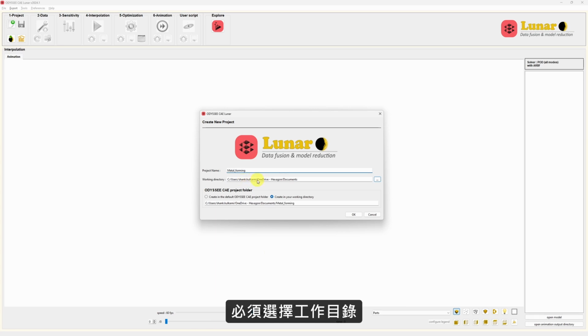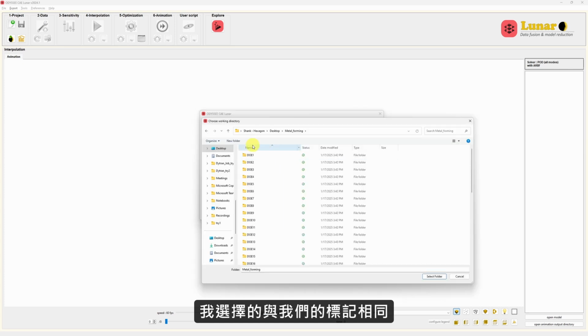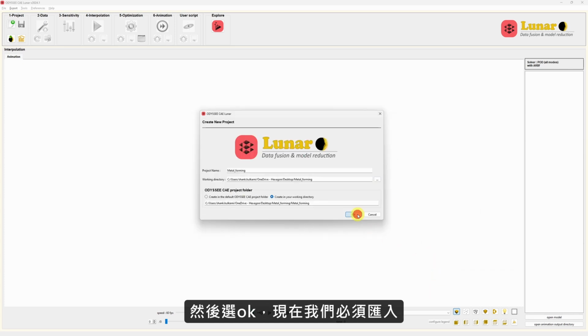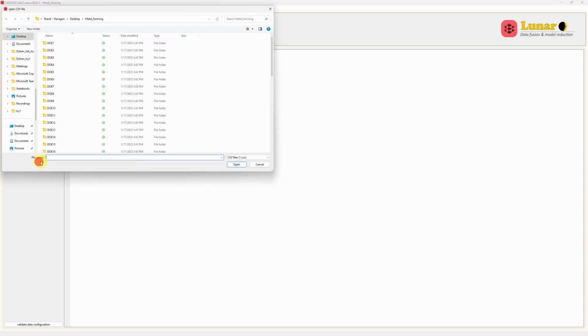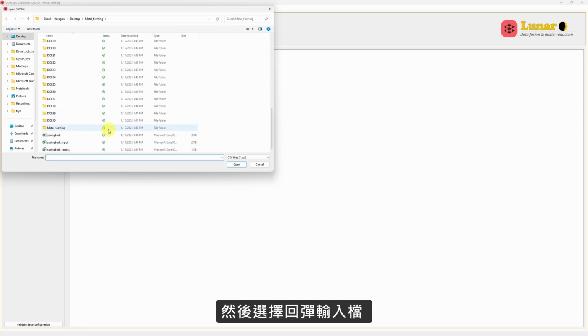And here too you have to choose the working directory, which I'm choosing the same as our Marc working directory. So select folder and say OK. Now we have to import two files. First we will choose X base cases and then import CSV and choose the springback input file.